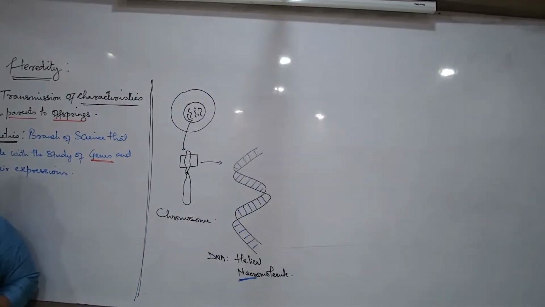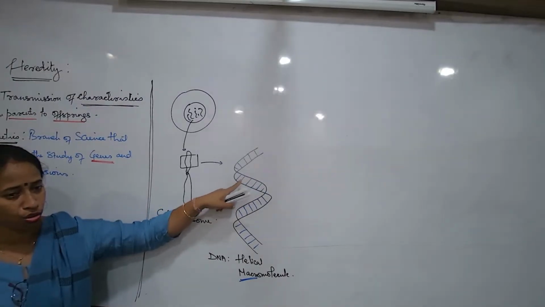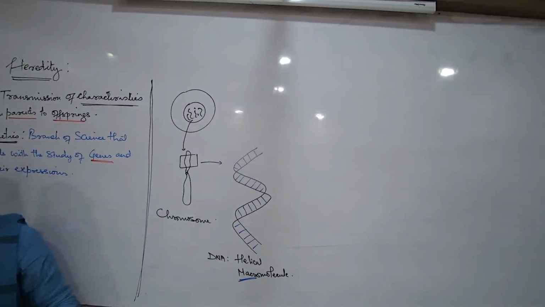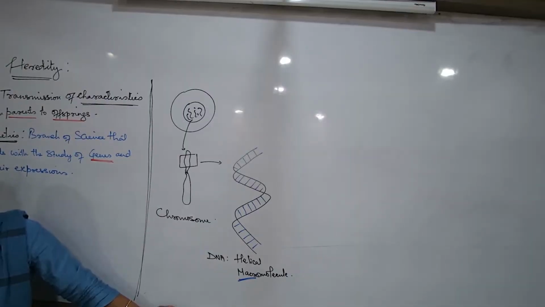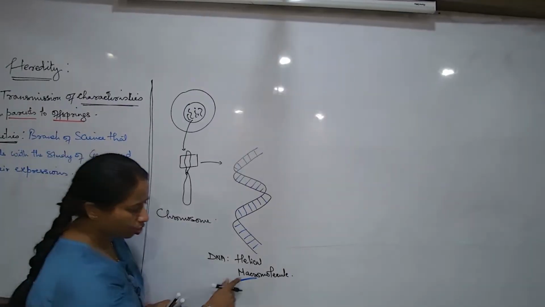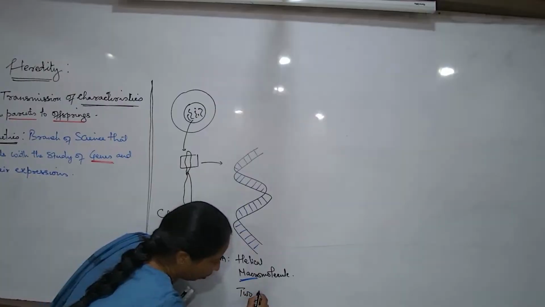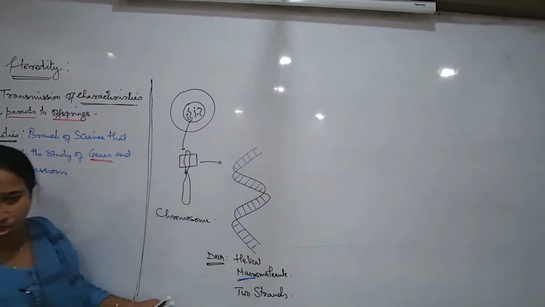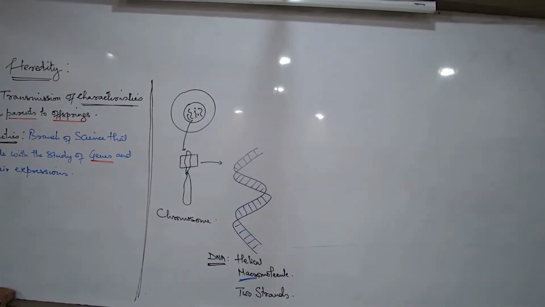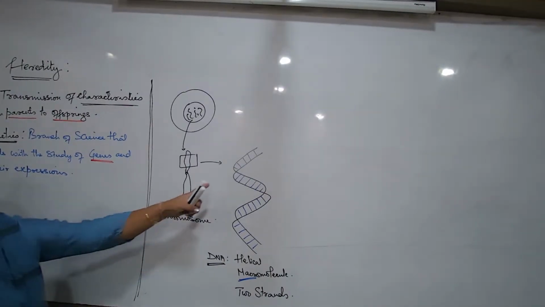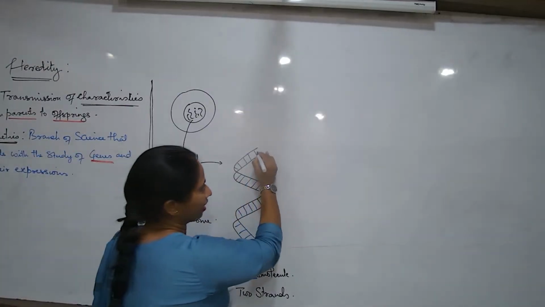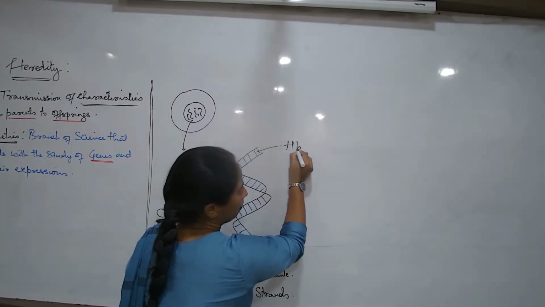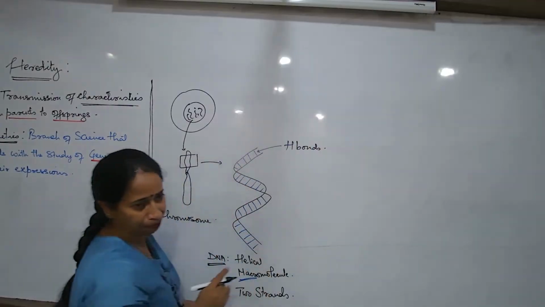What else? It is made up of two strands. Can you see it has got two thread-like structures, and these two thread-like structures are actually connected by certain bonds. So the next concept that we are talking about, what is the DNA also consisting of? The DNA consists of two thread-like structures. What are those two thread-like structures known as? Strands. So we will say it is a double-stranded DNA. What is the meaning of double-stranded? Two threads. And these two threads are connected by certain bonds. What type of bonds? Hydrogen bonds, basically.